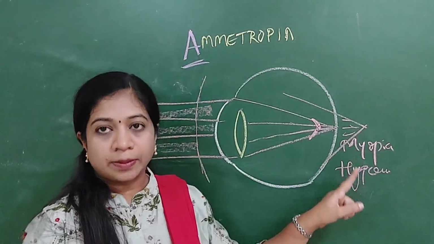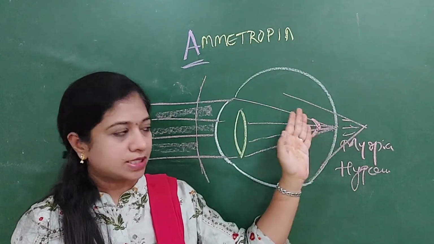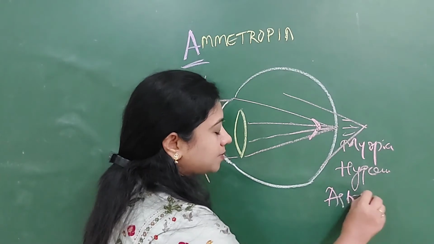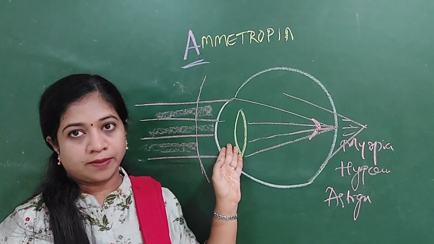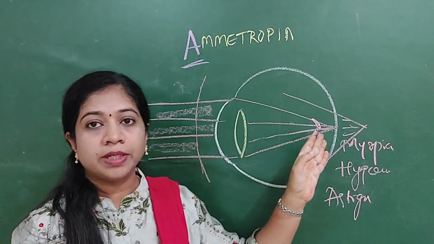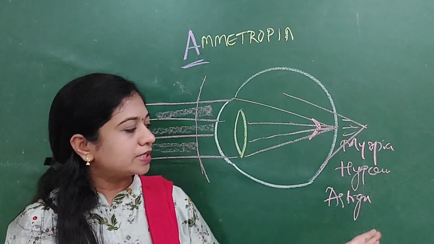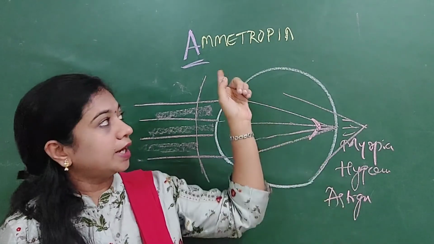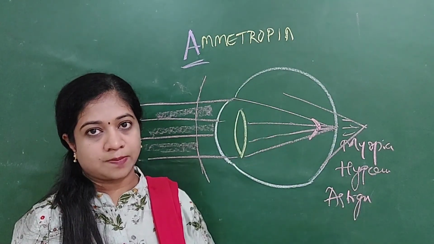But in myopia and hypermetropia, the focus is the same in both meridians, meaning it forms a point image. One more refractive error is astigmatism, where the focusing is different with respect to the two meridians. In one meridian it may focus onto the retina, and in the other it may be beyond or in front. We will discuss that in detail when I discuss astigmatism. So these are the various types of ametropia, that is myopia, hypermetropia or astigmatism.